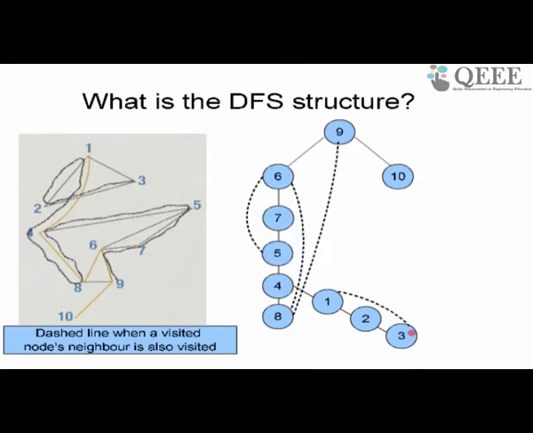was visited already. So whenever I went from a node to a node I have visited already, that edge I mark as a dotted or dashed edge, similar to BFS. Edges that I get when I visit a node for the first time are shown by dark lines. Those edges that I get when I go from a visited node to another visited node, I show by a dashed line. So I can see that the solid lines here make a tree. So 9 to 10, 9 to 6, 7, 5, 4, 8, 4 to 1, 2, 3 forms a tree.